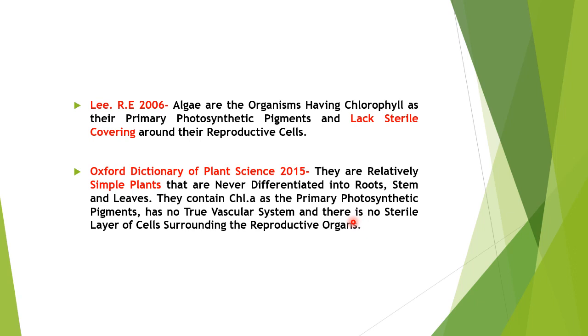So the Oxford Dictionary has summed up that chlorophyll a is the primary photosynthetic pigment there. They are not differentiated. They don't have sterile jacket cells surrounding their reproductive organs, and they are all relatively simple plants. So the definition sums up.